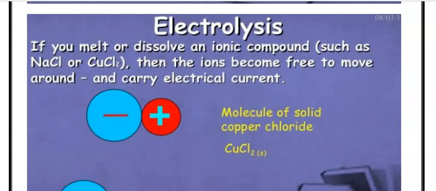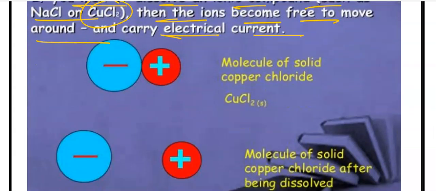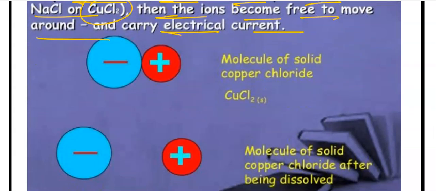In electrolysis, if you melt or dissolve an ionic compound such as NaCl or copper chloride, then the ions become free to move around and carry electrical current. Like this is the molecules of the solid copper chloride. For example, this is for copper chloride.